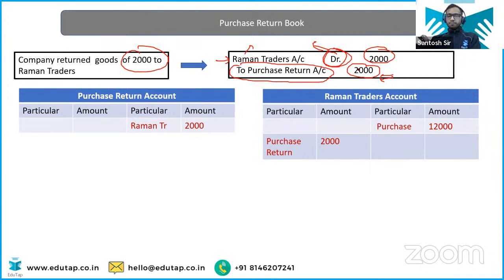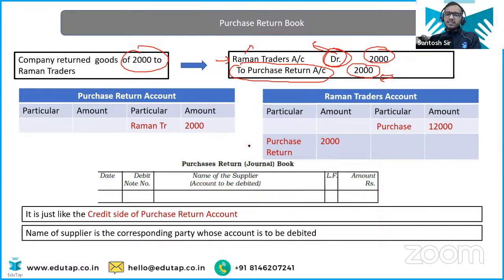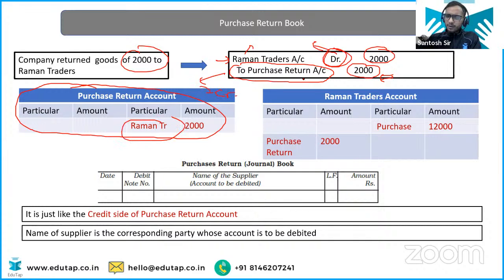Okay. Now, what is the format? It just looks like the credit side of the purchase return account. So when you enter this transaction into the purchase return account, how will it look? On the credit side, you will enter Raman Traders. That is easy now. Purchase return, credit side: you will enter Raman Traders 2000.